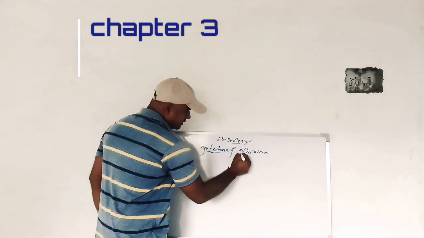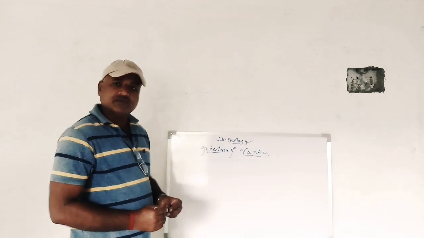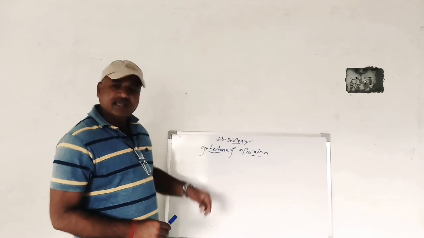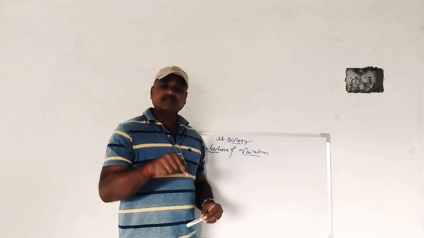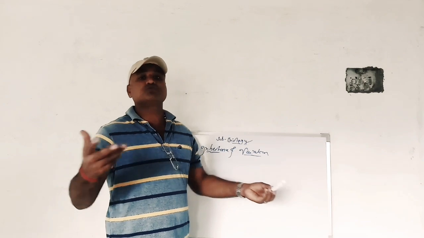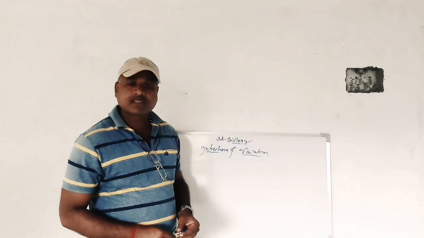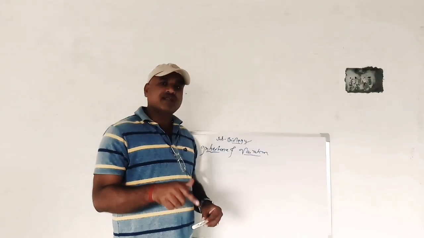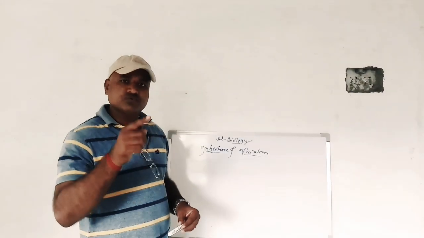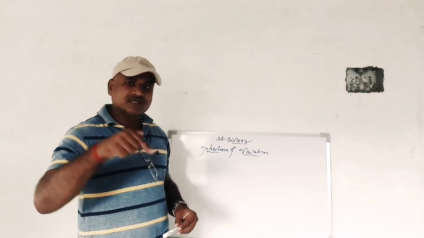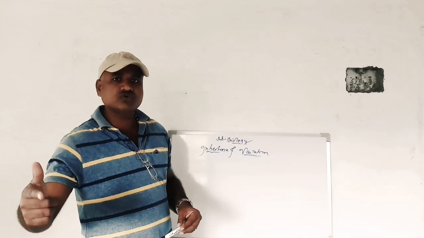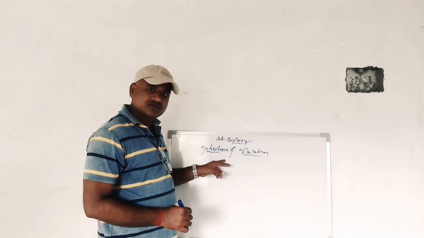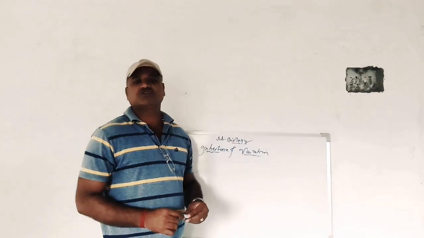Friends, first of all, I would like to tell you the meaning of the chapter called inheritance and variation. Inheritance means the characters which are transferred from one generation to another generation. Simultaneously, inheritance is also called heredity, which comes from father to son or son to his son. This is called inheritance. The second one is called variation.